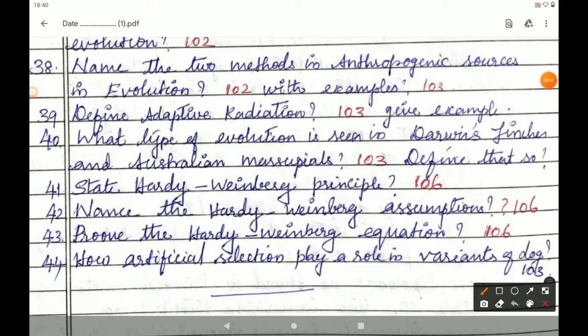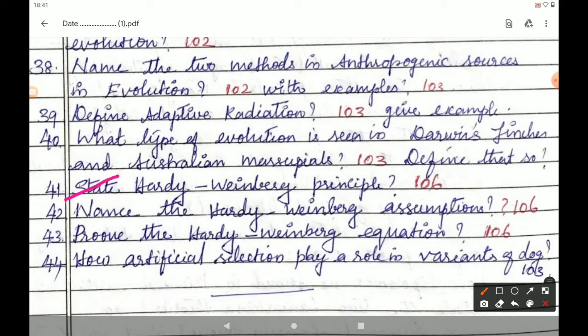The next question of this lesson is, state Hardy-Weinberg principle. Page number 106. Students, come to page number 106, topic 6.7, Hardy-Weinberg principle. Come to the second paragraph, third line, fourth line.